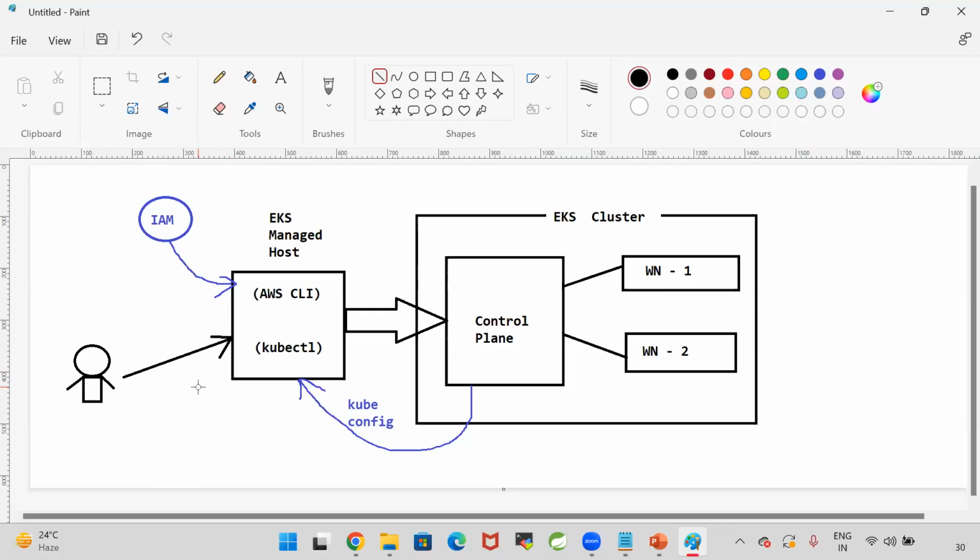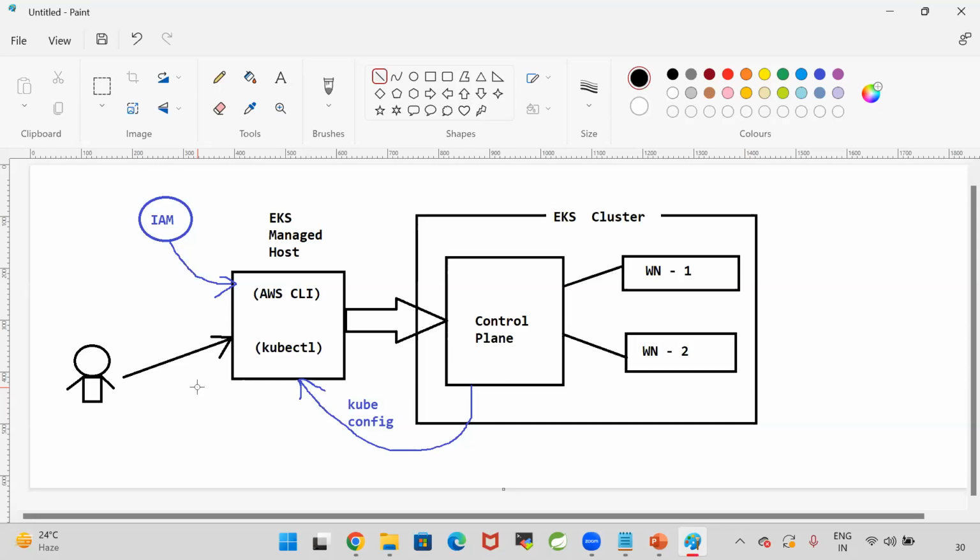Okay. So now what I'm going to do here, first I will create one Linux machine. For that Linux machine, I need to create an IAM role and attach it to this Linux machine. After that is completed, I need to install the AWS CLI software in that machine.